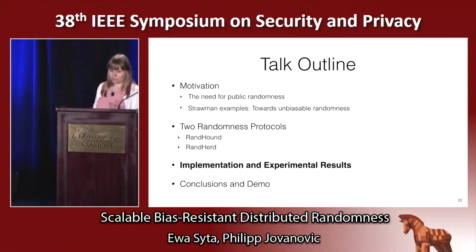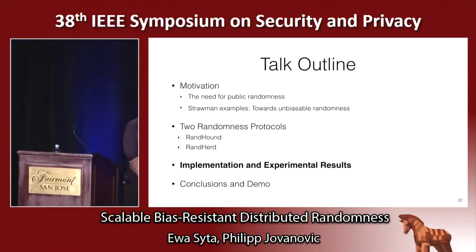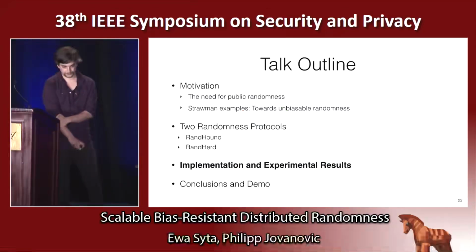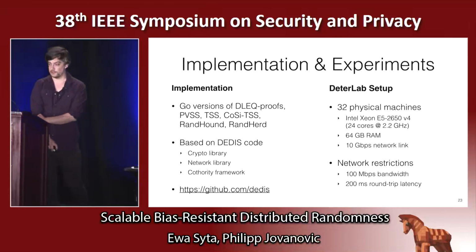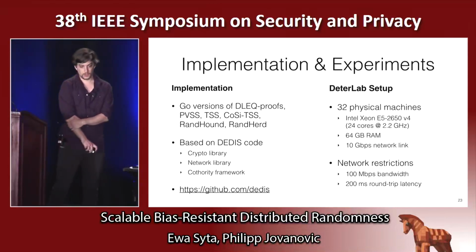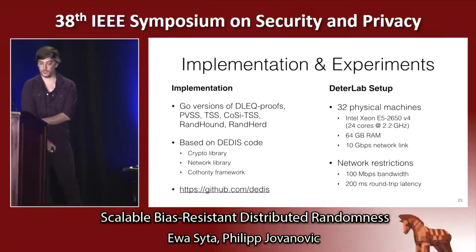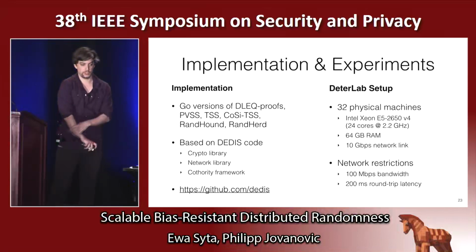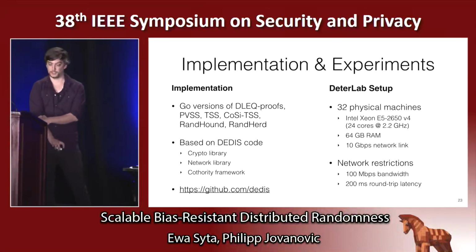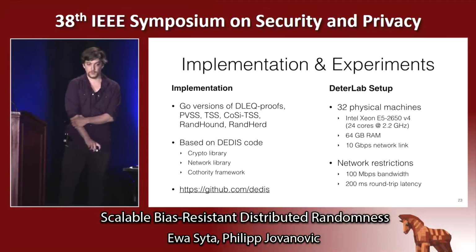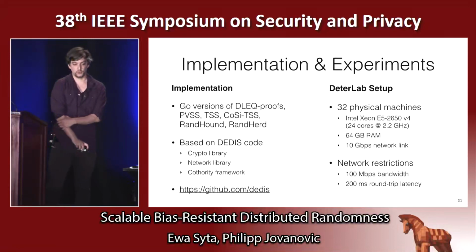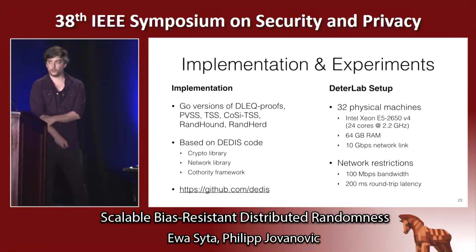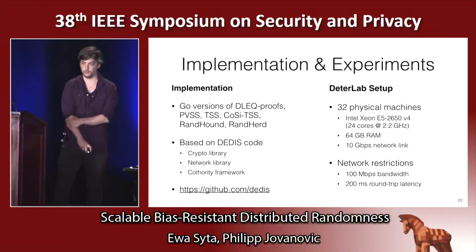Okay, so in the next main part of our talk, we will look at the implementation and experimental results. We implemented all the presented protocols and the underlying building blocks in Go. And for that, we also used the available DEDIS libraries, which you can check out on GitHub under the depicted link. And for the experiments, we had a DeterLab setup of 32 physical machines. And to simulate more real-world network conditions, we restricted the network bandwidth and the round-trip latency.